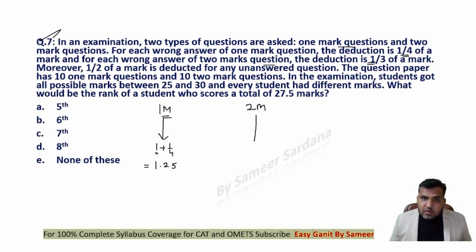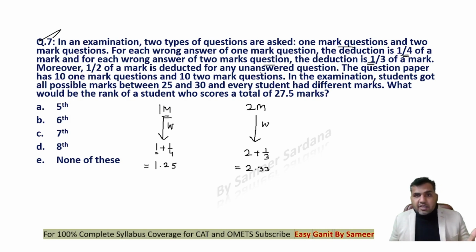And if you're doing a 2 mark question wrong, you might be getting 2 positive marks, but because you have done this wrong, you will be losing 1/3 of a mark. So in total, you will be losing 2.33 marks, right?